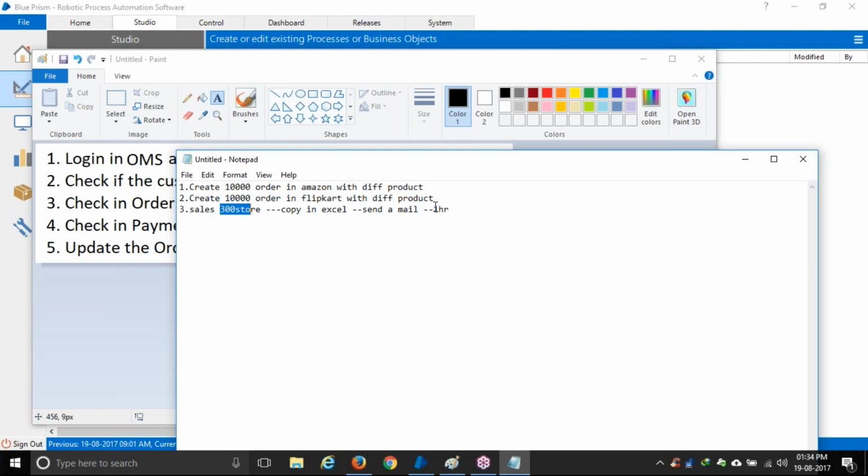And every day he's spending 1 hour. It will take more than 1 hour. Let's say 2 hours every day he's spending. So if we can automate this process, per day there will be 2 hours saved, right? This person can do another work for these 2 hours. So here is the place where we use RPA. Okay. Because it is our saving we are getting, right?